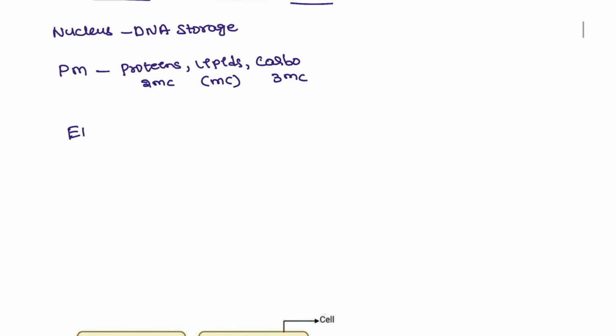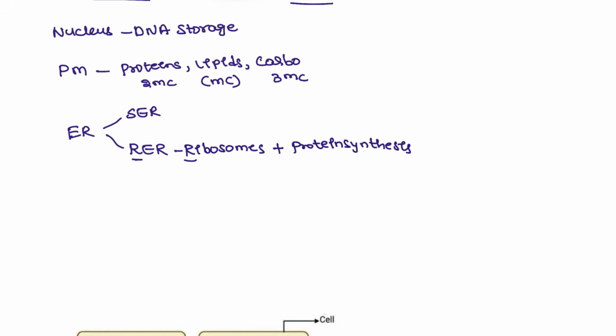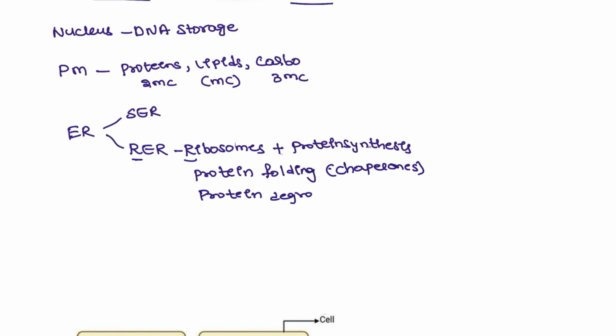Next, endoplasmic reticulum. We will be seeing the endoplasmic reticulum. One is the smooth endoplasmic reticulum, the other one is the rough endoplasmic reticulum. Rough means it contains ribosomes. These ribosomes will help with protein synthesis. Not just protein synthesis, it will also help with protein folding. While folding, what is the thing that we need? That is the chaperones. So chaperones are needed for protein folding, and also protein degradation. Protein degradation is also seen here with the help of the ERAD.